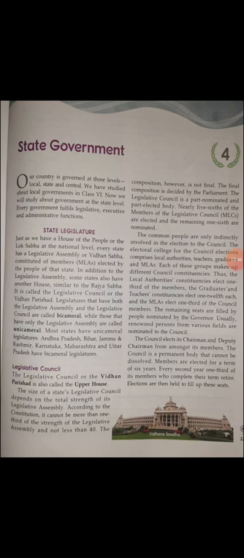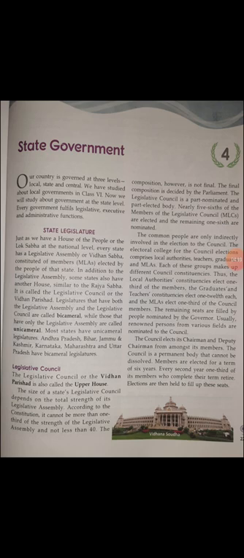Sometimes you will find in a state there are two types of houses: one is the legislative assembly and another is the legislative council. If you find these two houses in one state, then that state is called bicameral. And if a state has only a legislative assembly, then it is called unicameral.